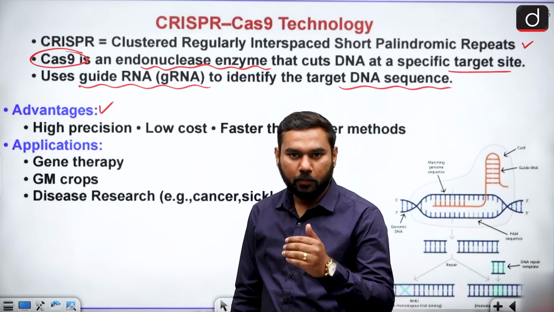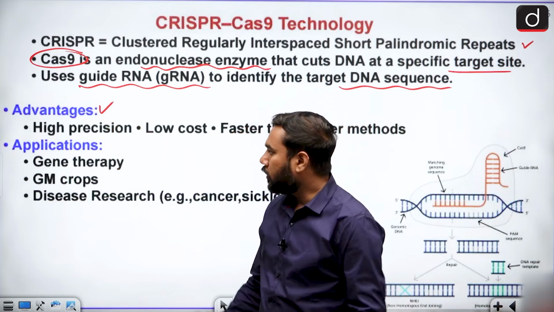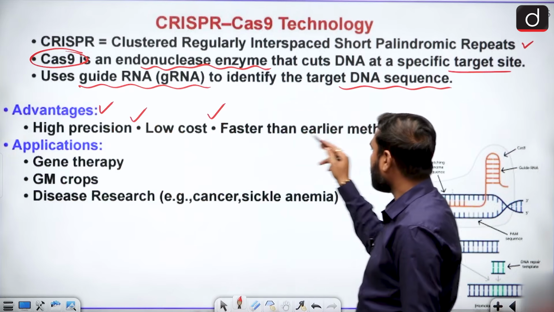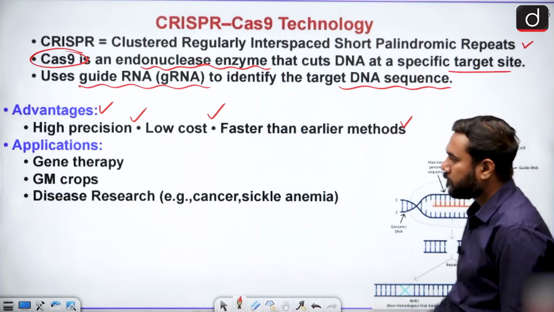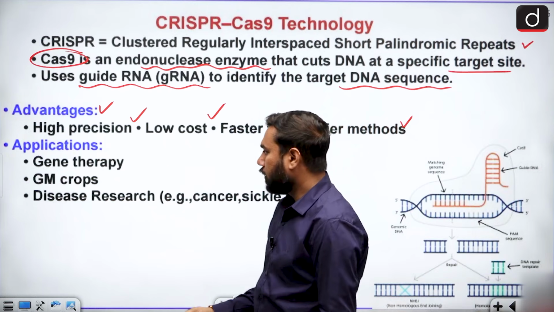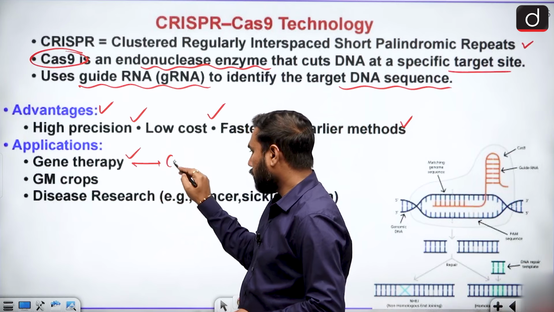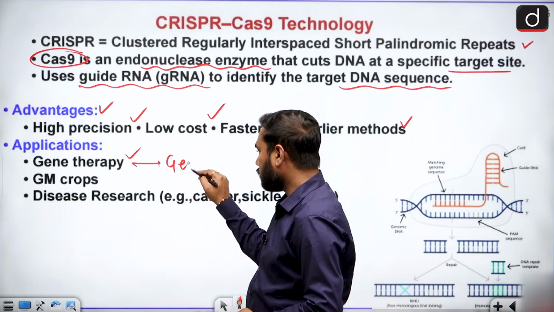Because we can give a message for precise cutting, the advantage is high precision, low cost, and being faster than earlier methods. When we talk about applications, we use it for gene therapy, which is the treatment of genetic disease.